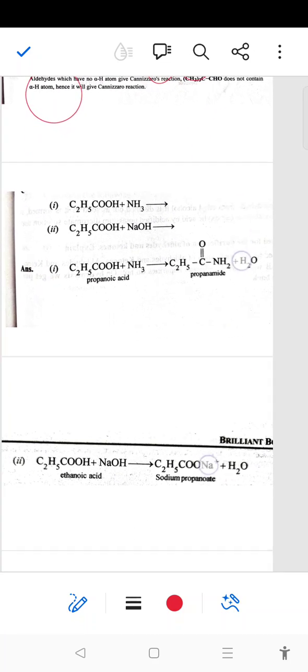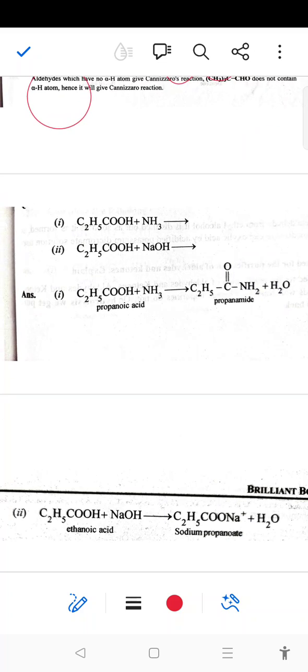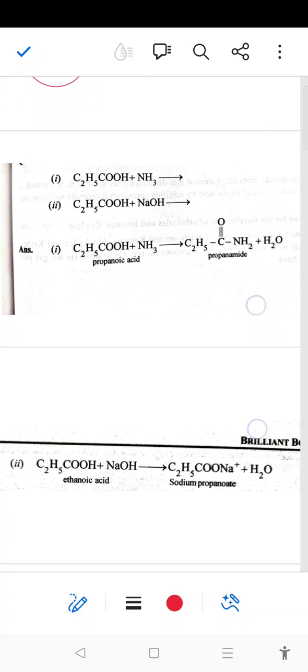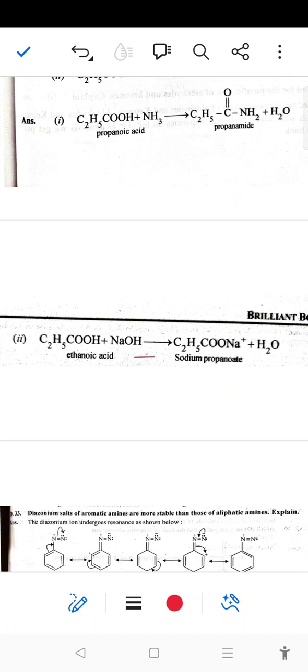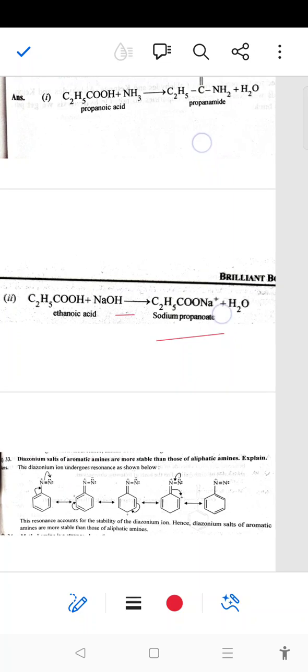Next, complete the reaction: propanoic acid reacting with amine gives propanamide. Next, ethanoic acid with sodium hydroxide will give sodium propanoate.